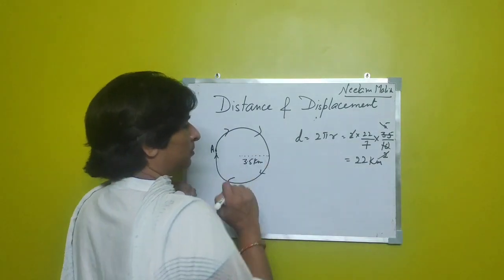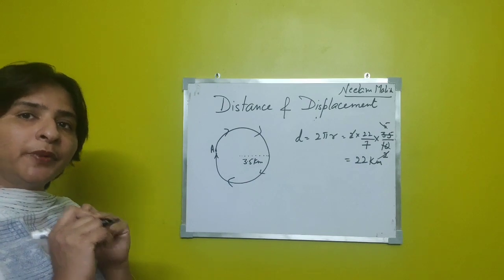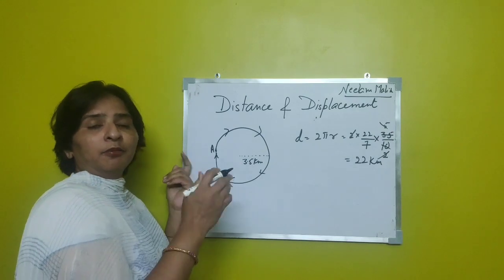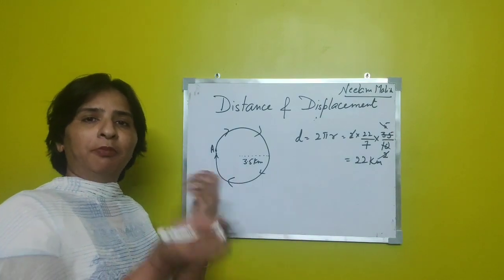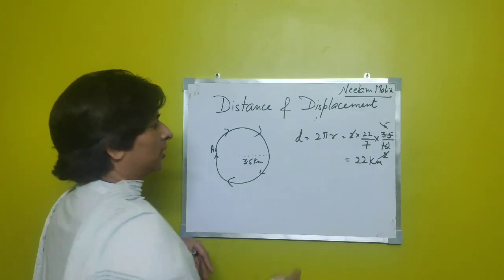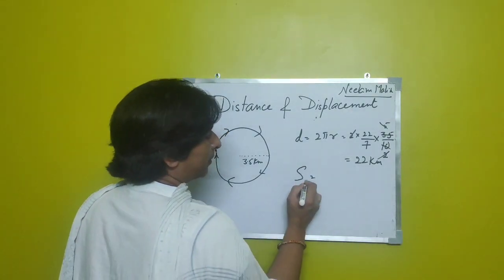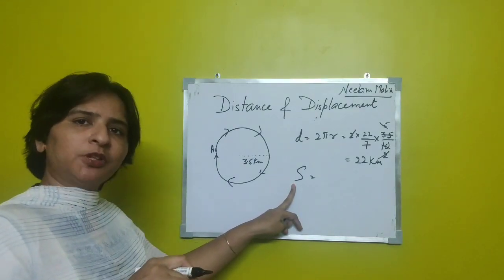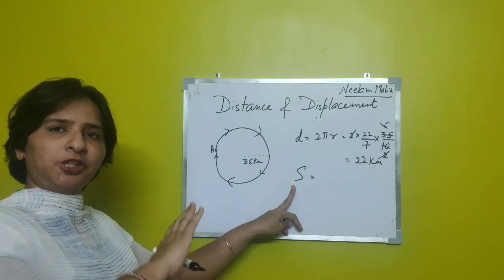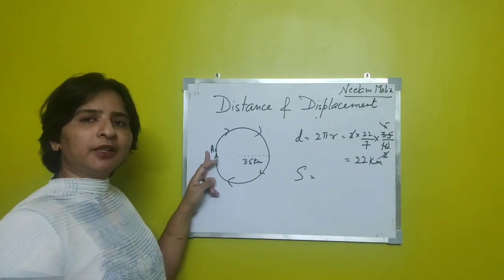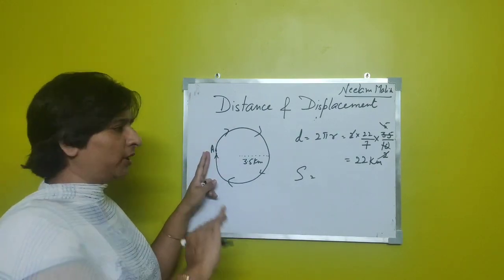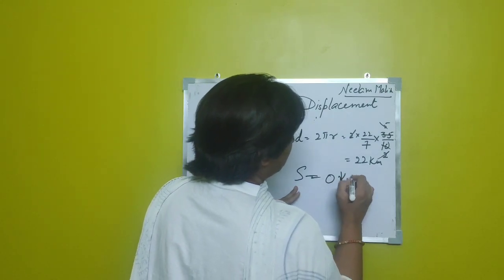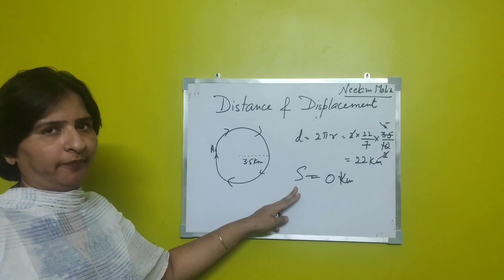Alright. Now, a person may say, although he has covered a distance of 22 kilometer, he is not displaced at all. He is back at the same point. So, displacement, denoted by capital S, is the distance between the initial position and the final position. Initially he was at A and now again he is back to A, the same point. So his displacement for this circular path is 0 kilometer. He is not displaced at this time.